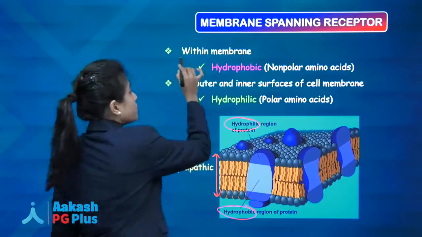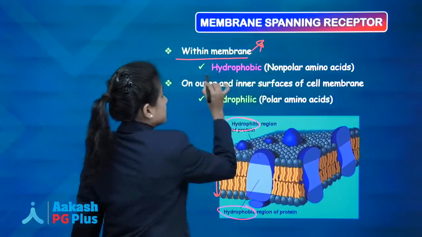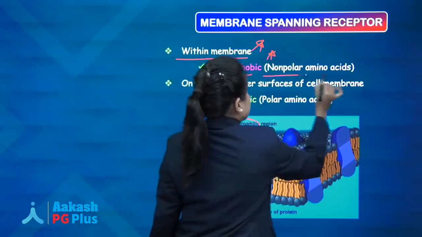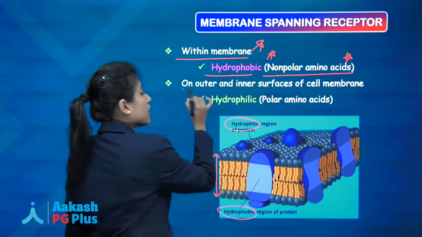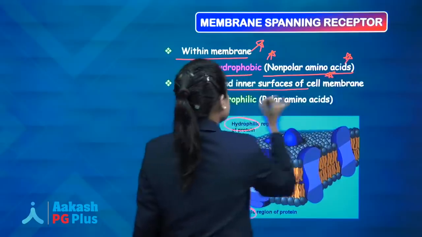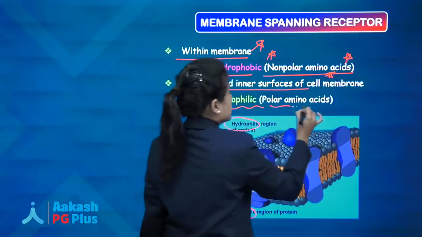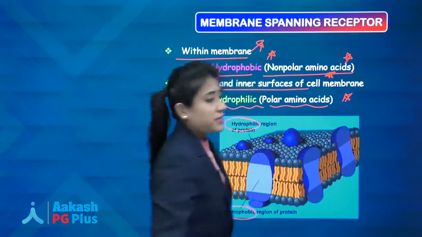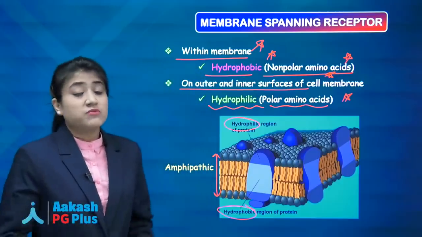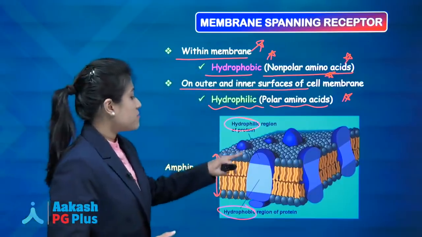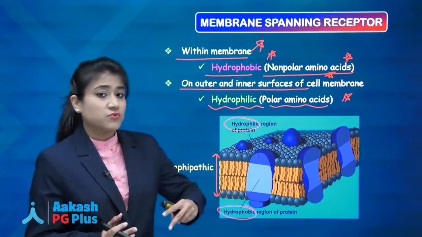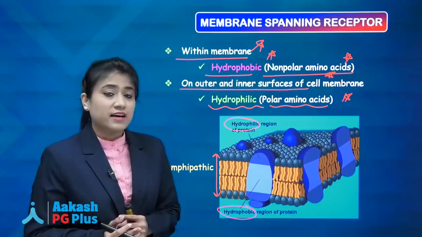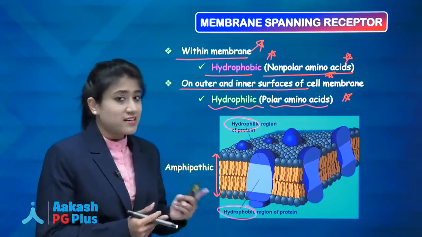So remember, within the membrane they are hydrophobic and they are having non-polar amino acids. What about on outer and inner surface of cell membrane? They are having hydrophilic part due to polar amino acids. But if anyone asks you that this membranous receptor as a whole is hydrophilic or hydrophobic, then you will say they are both hydrophilic and hydrophobic.